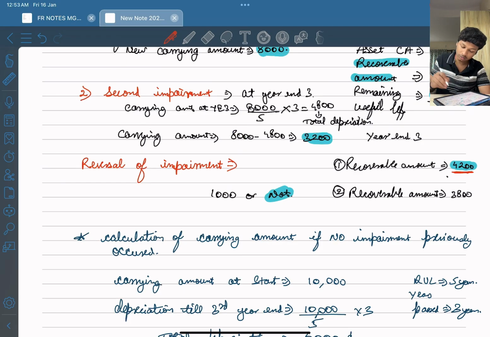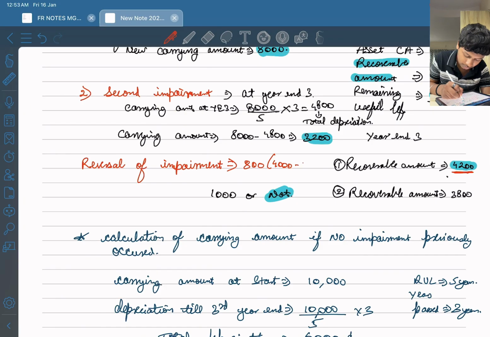What is lower? 4,000 is lower. So what is the reversal of impairment? It is 800. How we got to 800? 800 is 4,000 minus 3,200. Okay. Now comes condition 2.